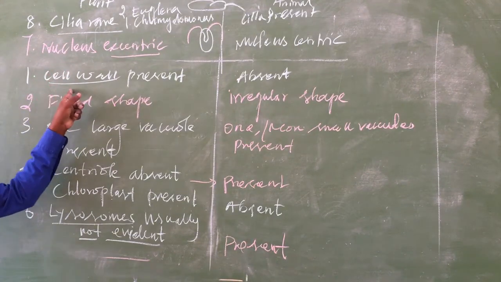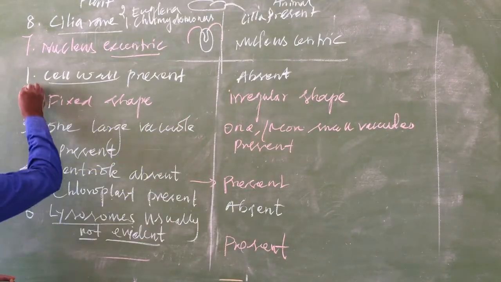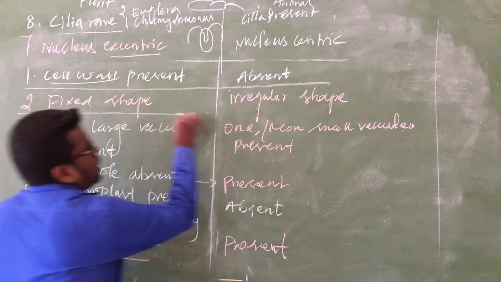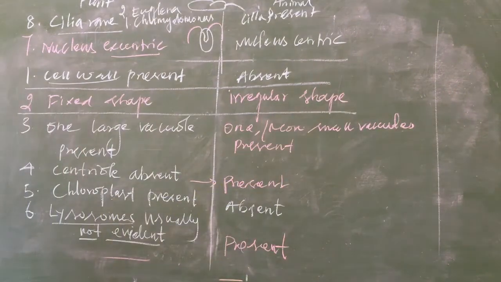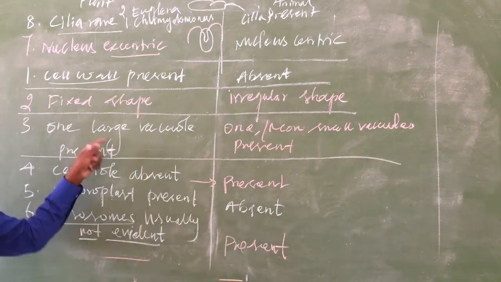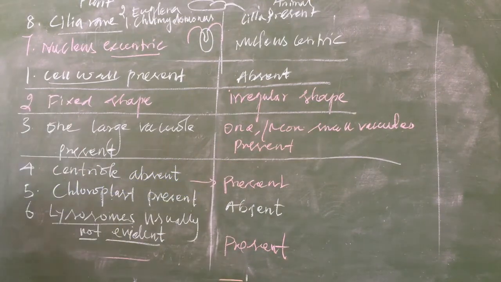Again, the first point: the cell wall is present in the plant cell, absent here. Fixed shape, here irregular shape. One large vacuole is present here; here, one or more small vacuoles are present.